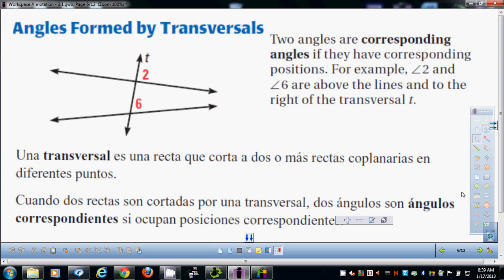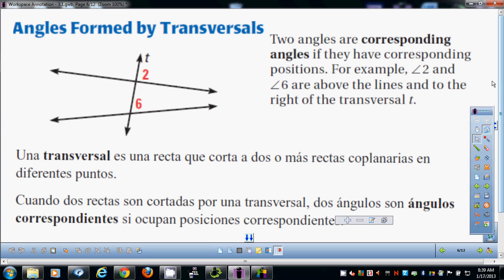Corresponding means they have the same location, which means, couldn't you describe both of these as the top right angle? Therefore, they are corresponding. These two would be corresponding because they're both the top left angle. These two would be corresponding because they're the bottom left angle. And these two would be corresponding because they're the bottom right angle. So there's always going to be four sets of corresponding angles for every intersection like that. Question about what it's referring to when I say corresponding.